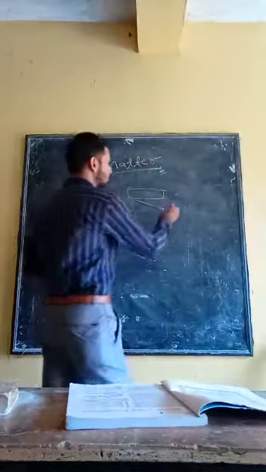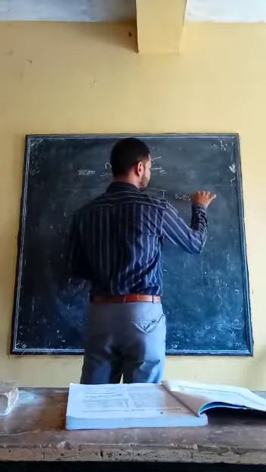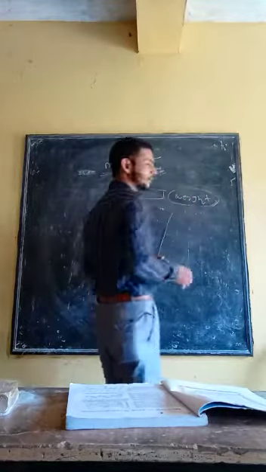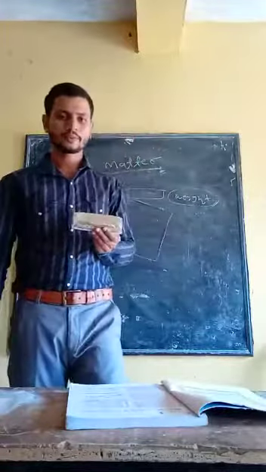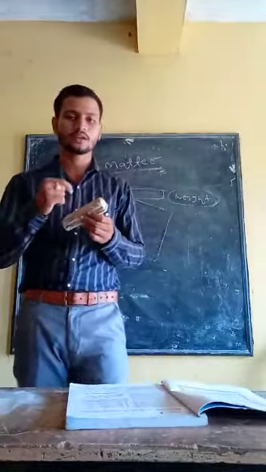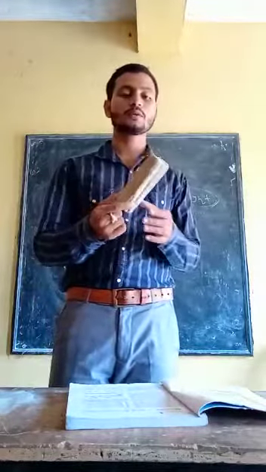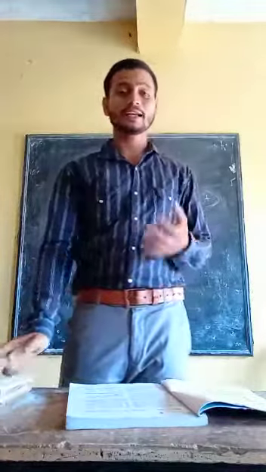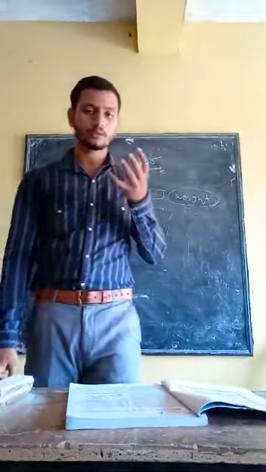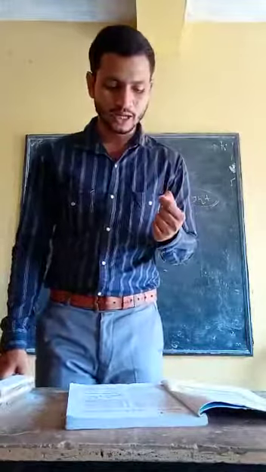What is mass? Mass is the weight. For example, this duster is made of wood, so the amount of mass inside the duster is its mass, the net weight of the duster. Anything that has mass and volume and occupies space is considered matter.